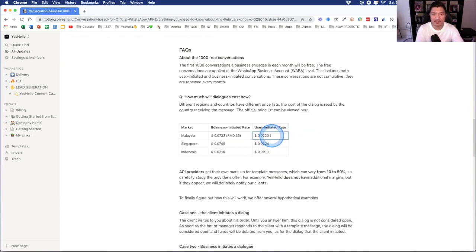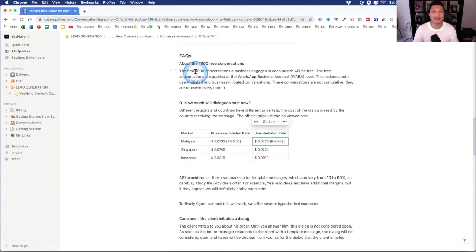So this is around, so we times 4, 0.88, let's say 0.09. So RM 0.09. Okay, so that's 9 cents per conversation. That is only after the first 1,000 conversations. So this is very good.